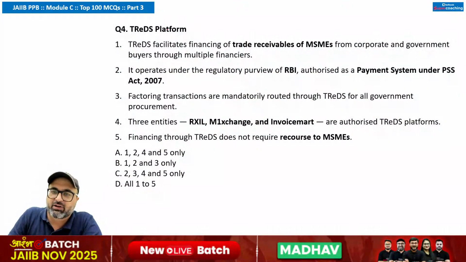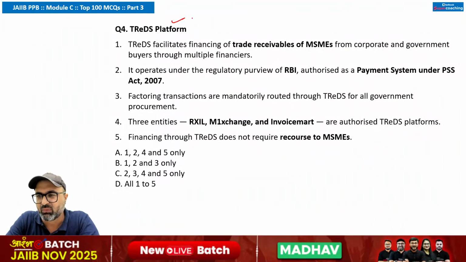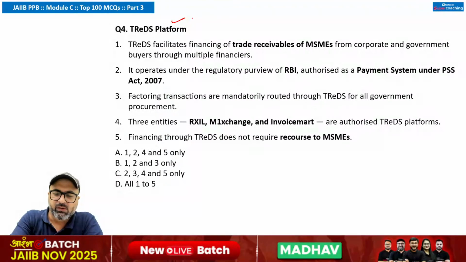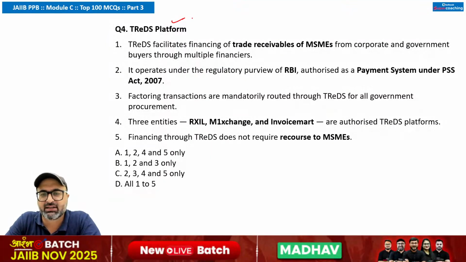Next, TREDS platform. If I talk about the TREDS platform, you might have heard about it. This is a very important platform for MSMEs, because it provides a platform so that the discounting of bills can be done. It stands for Trade Receivables and Discounting System, where MSMEs upload their invoice, sell the goods or services to the corporate buyers and upload the accepted invoice onto the TREDS platform.